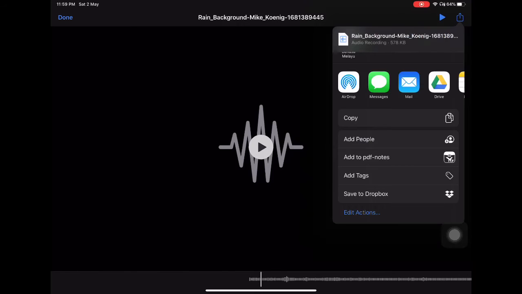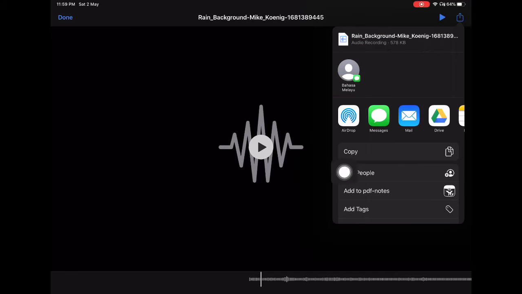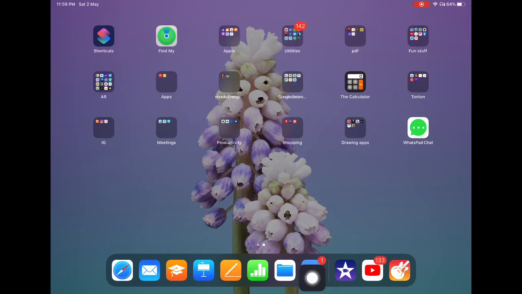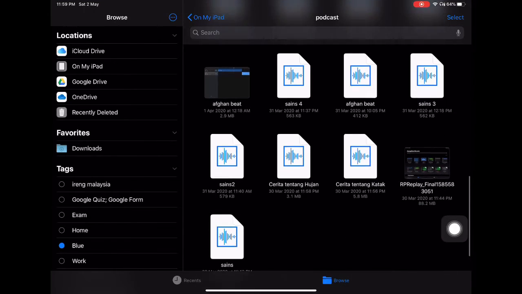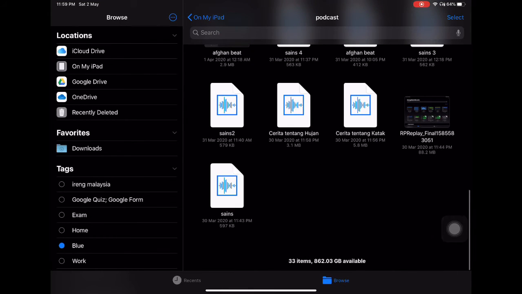Next we go to share, the icon on the top right hand corner. If you have Dropbox, you can save to Dropbox. Now if you don't want to save in Dropbox and you want to save in your file, what you need to do is copy the link. Now go to your file and you can scroll all the way down, tap on it and paste,